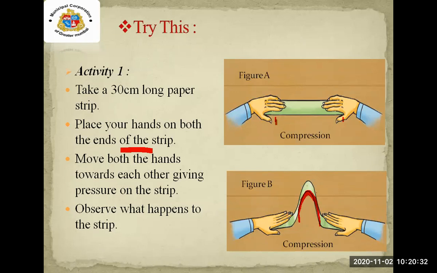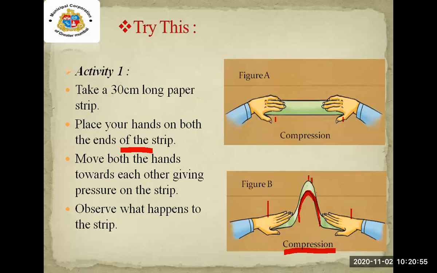Work performed on the strip is due to the motion of the hands. The work which we have performed, due to the motion of the hands towards each other, is called compression.